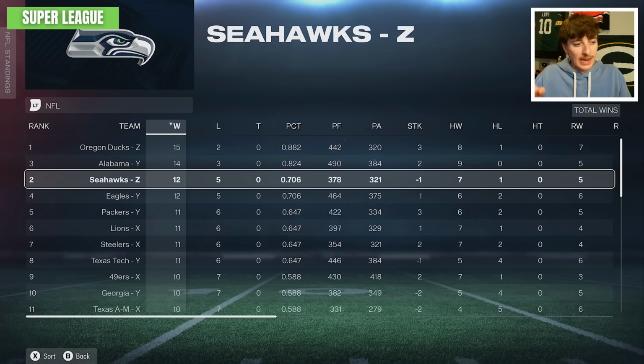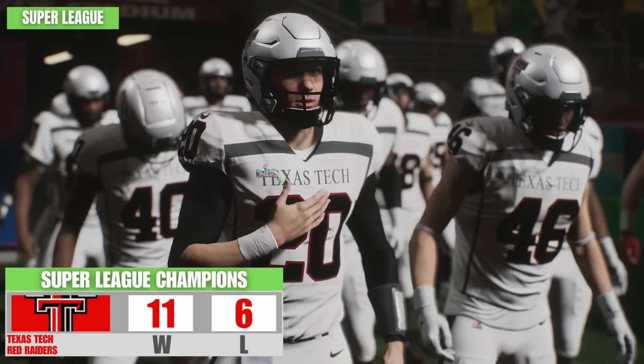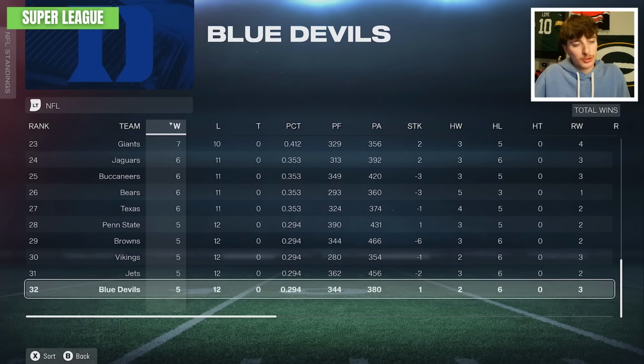Now for the Super League, and I'm looking at the NFL standings, and I really think Texas Tech was the best team in the Super League. Yeah, they had the best record. What a story for the Texas Tech Red Raiders. They're now Super League champions. This is like the 3rd league they've won today. The Duke Blue Devils were not made for the NFL, but at least they made it up this far. A lot of college teams could not say that today.